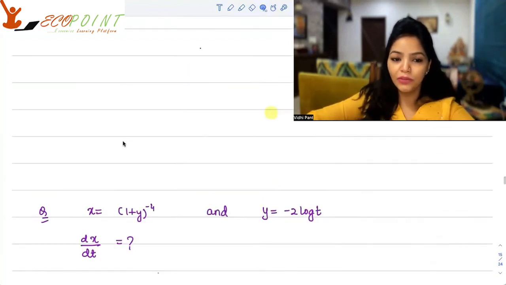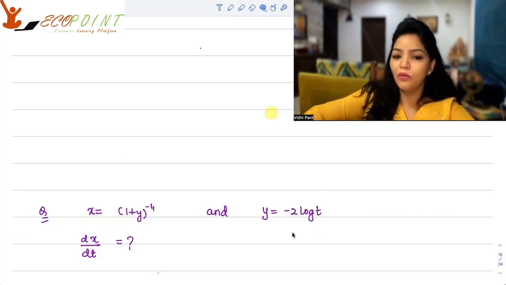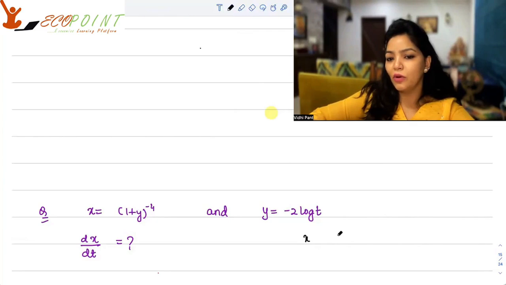x is equal to 1 plus y to the power minus 4 and y is equal to minus 2 times log t. You need to find out dx upon dt. How will we reach dx upon dt? What we know is we can clearly see that x is in terms of y.